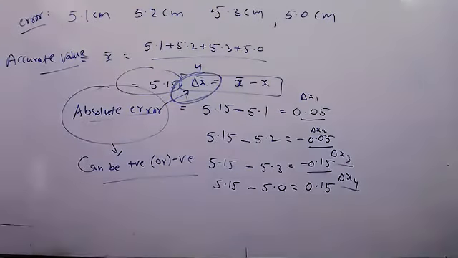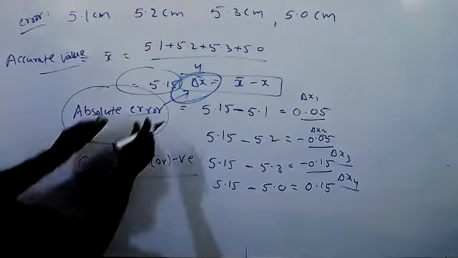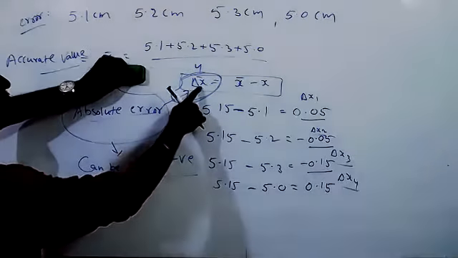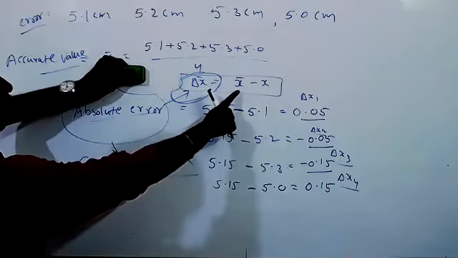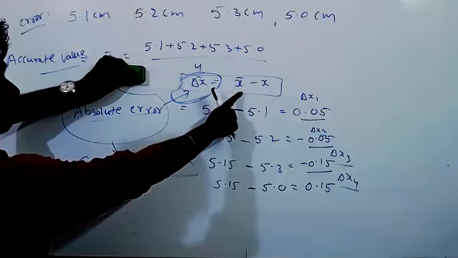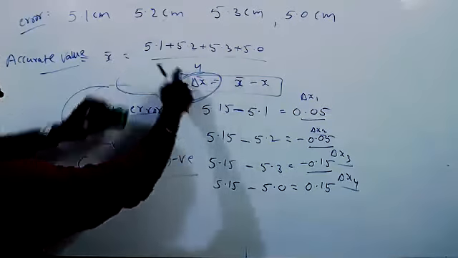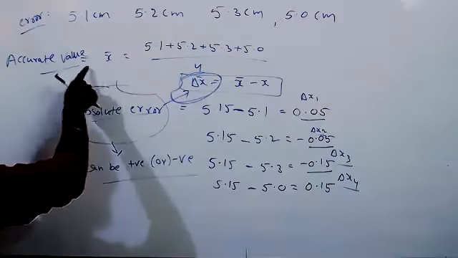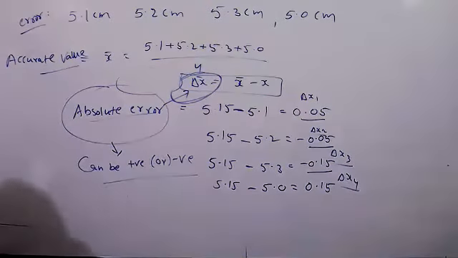What is the formula for error that you were telling me? Absolute error formula. Absolute error is denoted with the letter delta x. So absolute error is equal to mean value minus observed value. Accurate value is also called mean value.